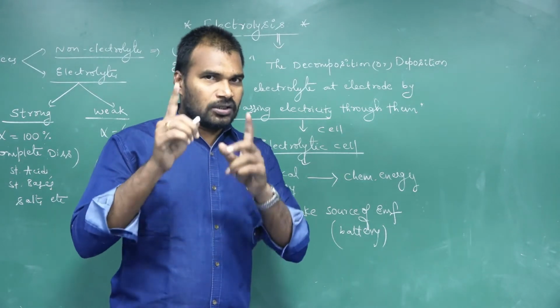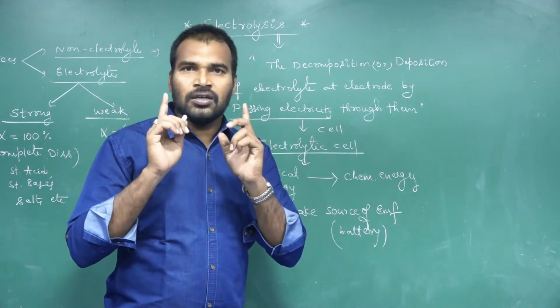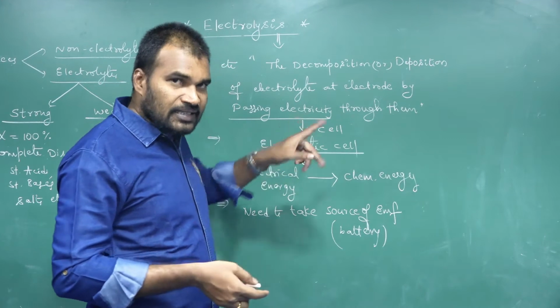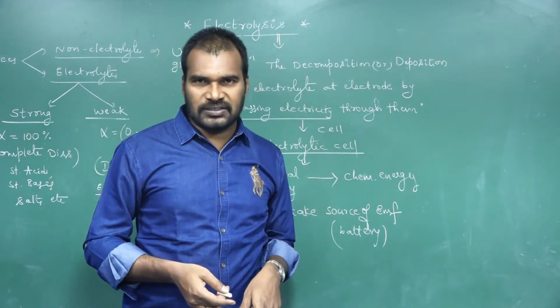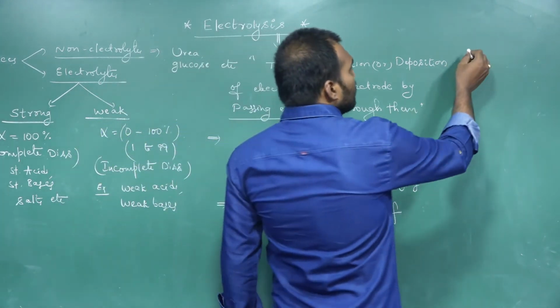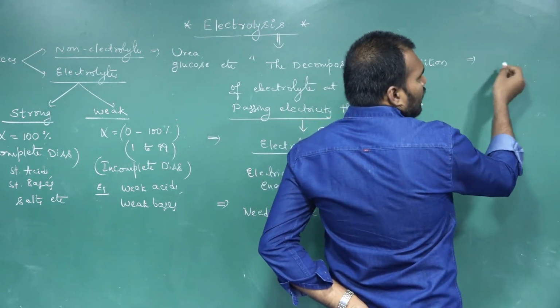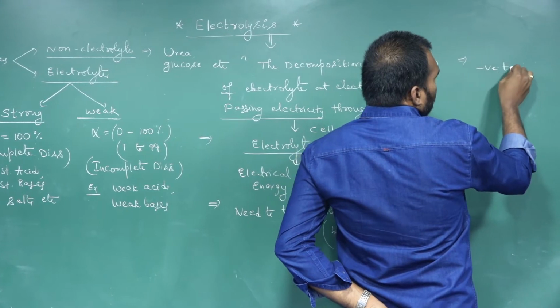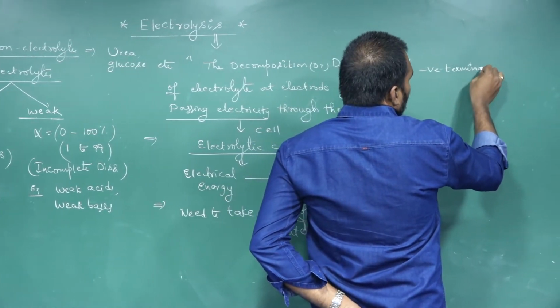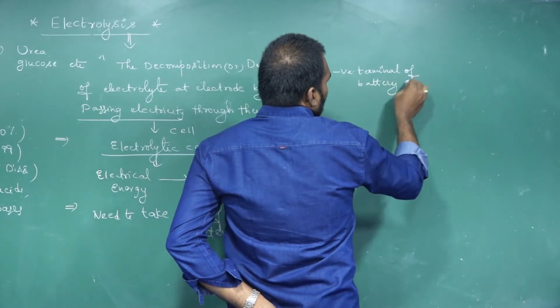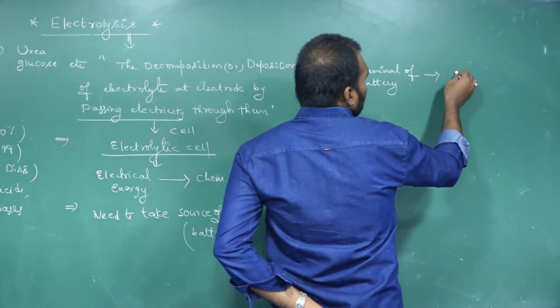So the charges or signs of the electrodes are different in electrolytic cells compared to electrochemical cells. In the electrolytic cell, the electrode connected to the negative terminal of the battery we call the cathode.